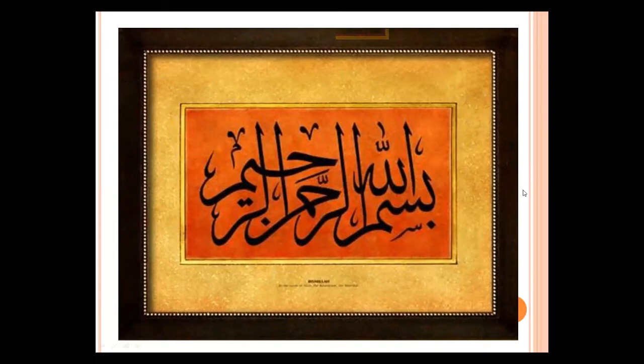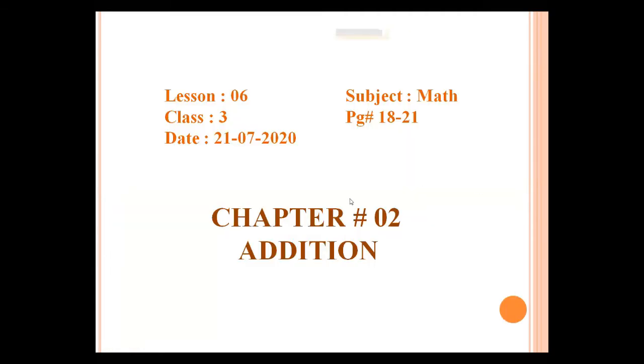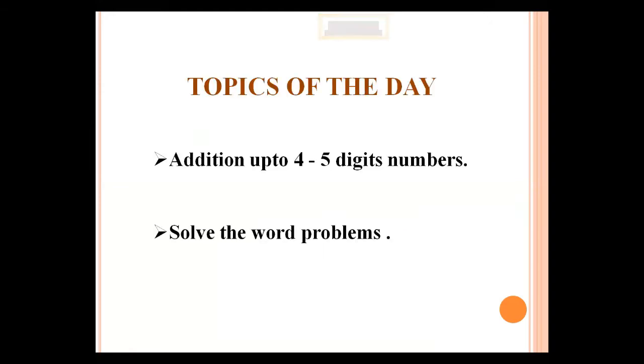Okay, so yesterday we started chapter number 2, that is addition, and we have done till exercise 2.2, page 17. Hope you all completed exercise 2.1 and 2.2 in your books. Okay, so now today's lesson I will teach lesson 6, same chapter, chapter 2 addition. So today's topics are addition of 4 to 5 digit numbers, and solving word problems.